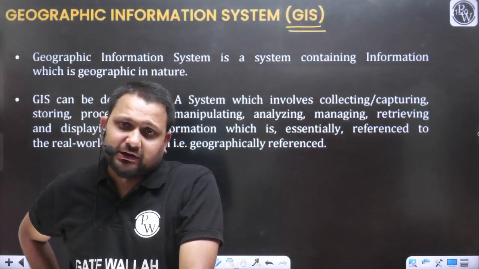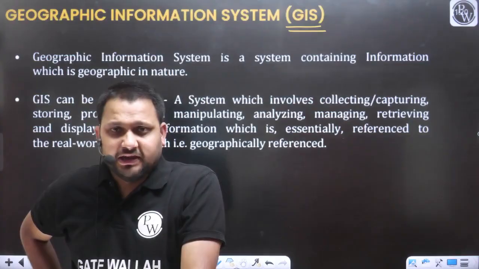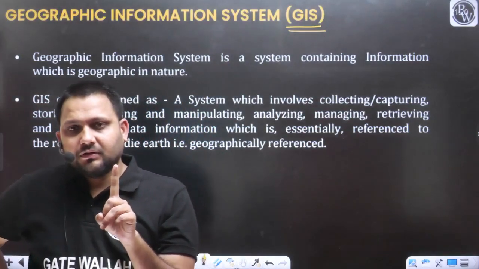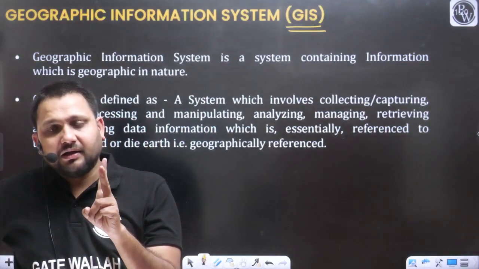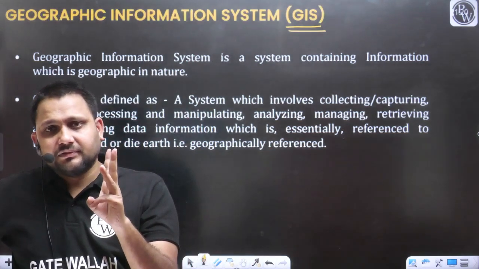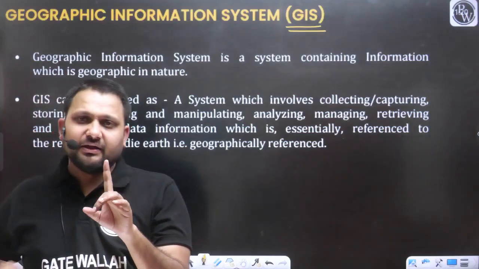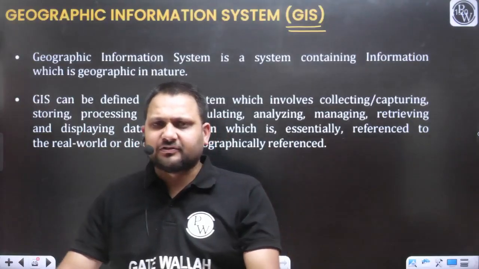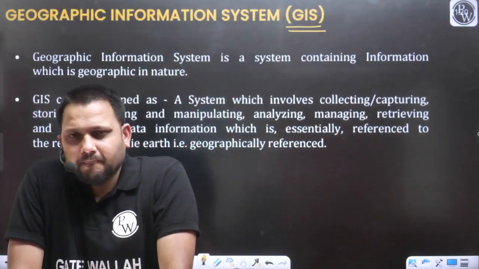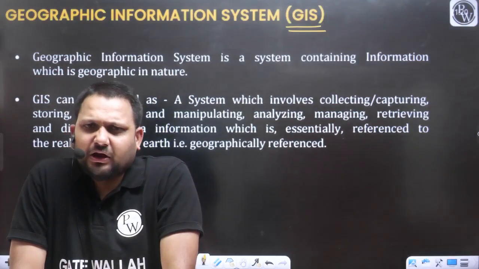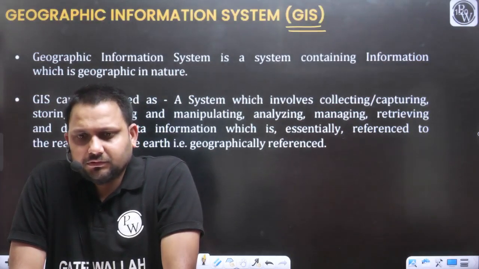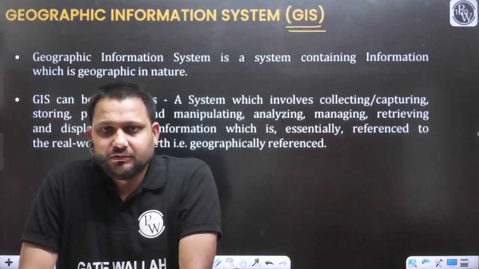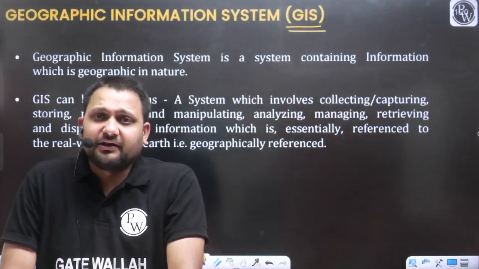Here are 2 important terms. Or you can say 3 terms are there that are important that we need to discuss. One is management, one is geographic data. Just consider 2 only first. What do you mean by the geographic data? And the third term is system. We will also talk about that. So geographic data, management and system.